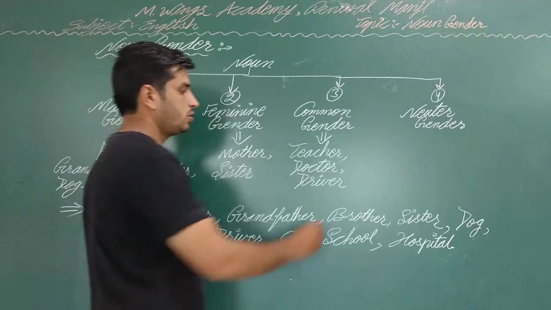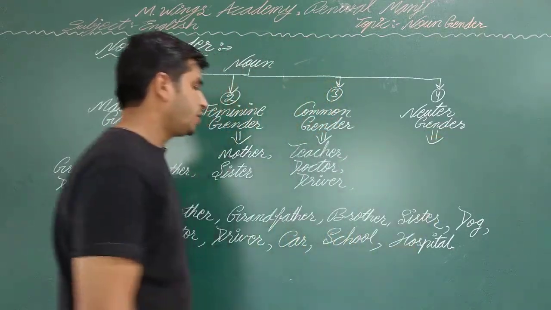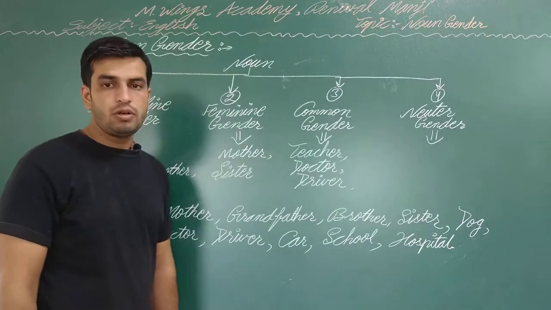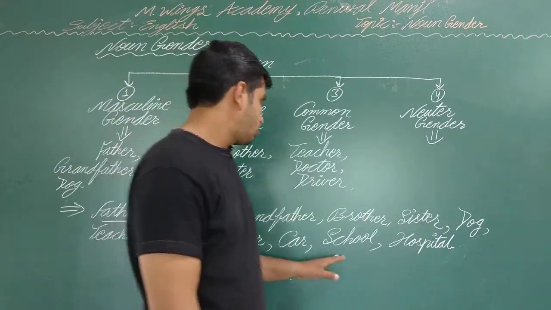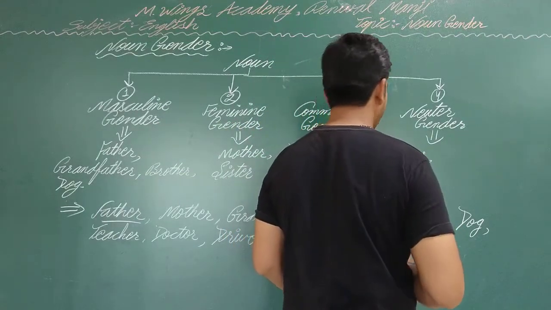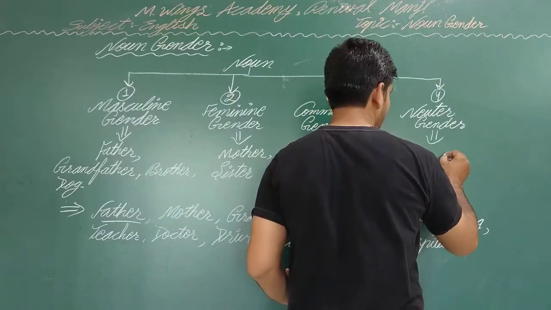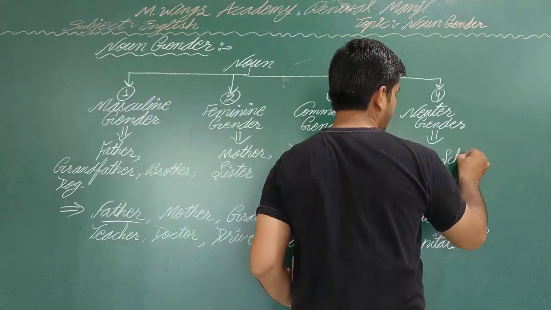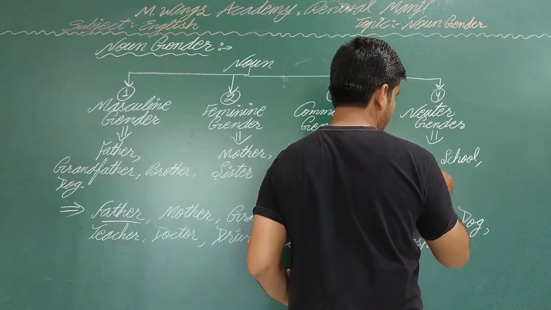Now we talk about the neuter. In neuter gender, we can put all non-living things which are not movable. So we can put a car. Car is movable, but it doesn't move itself. Okay. Now school and hospital.